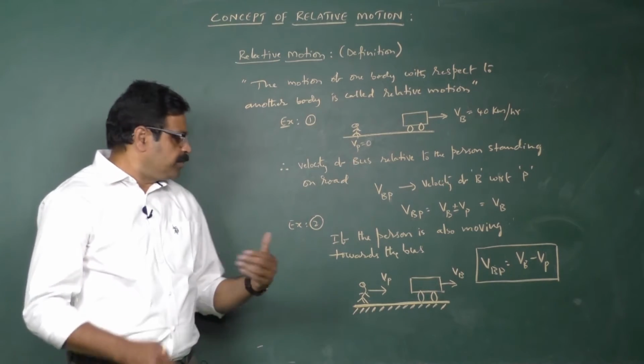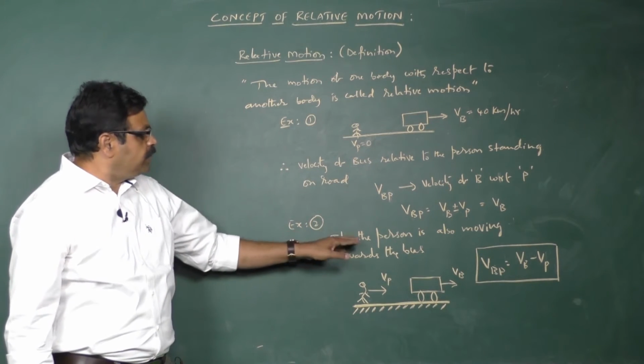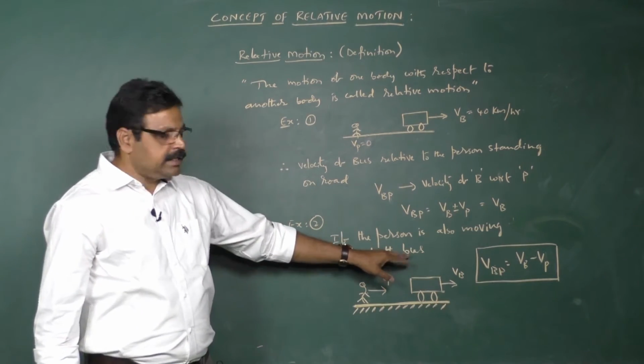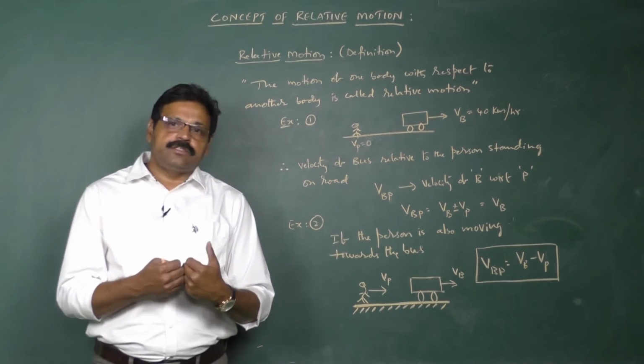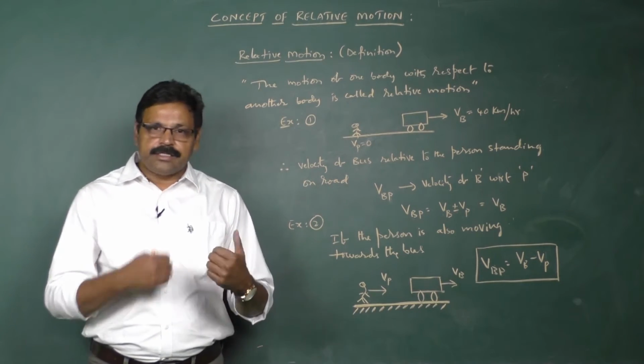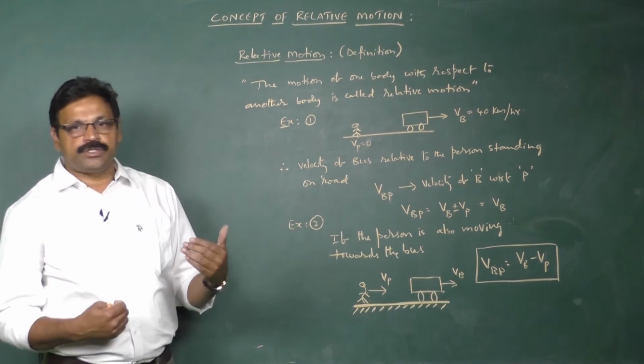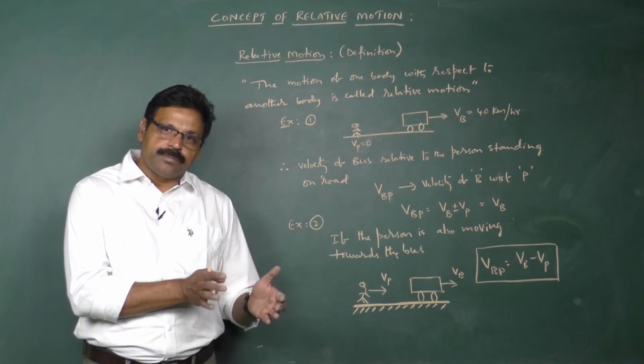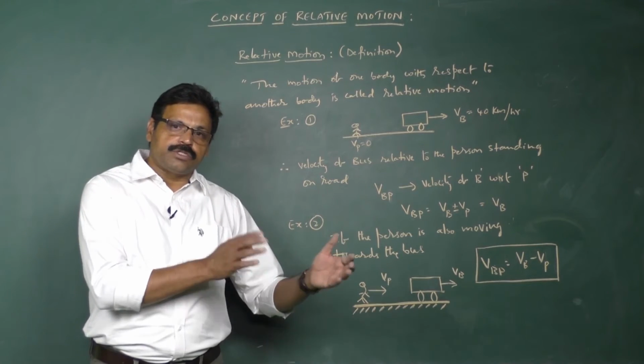Similarly, we'll consider an example where the person is also moving in the direction of the bus. In that case, the person always thinks that he is at rest. That is the reason he subtracts his velocity from the bus velocity, and whatever quantity remains, he will tell as the velocity of the bus.